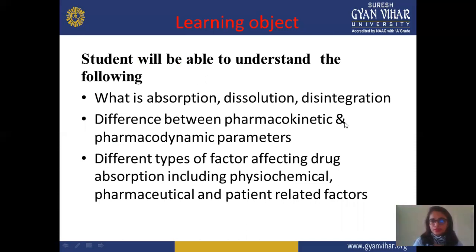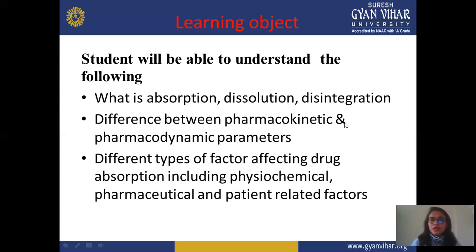Dissolution means the drug may be uniformly distributed in your body with the help of blood and ready to reach a particular site. Disintegration is the breakdown of a tablet or capsule into individual particles. So before dissolution, disintegration takes place. You should know all these definitions.